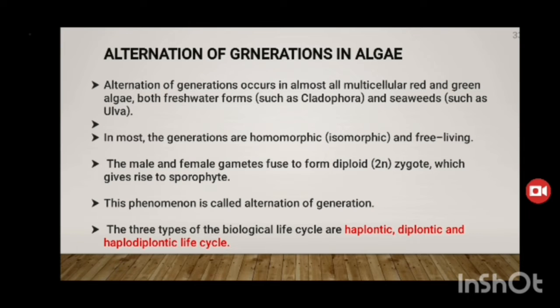The next topic, alternation of generations in algae. Alternation of generations occurs in almost all multicellular red and green algae, both freshwater forms and seaweeds. Example: Ulva. In most, the generations are homomorphic and free living. The male and female gametes fuse to form a diploid 2N zygote, which gives rise to the sporophyte. This phenomenon is called alternation of generations.